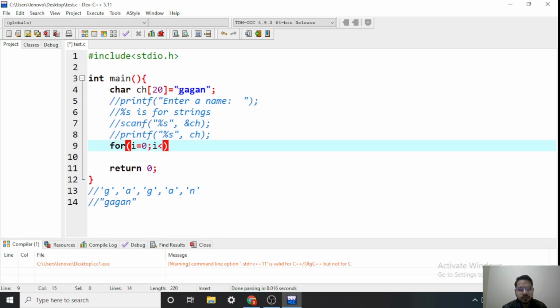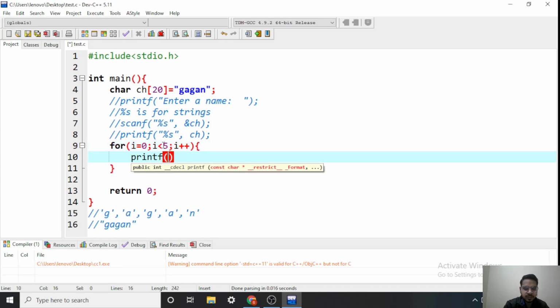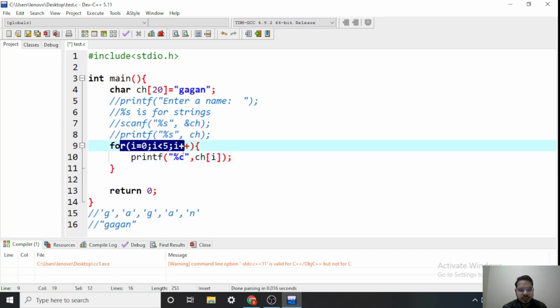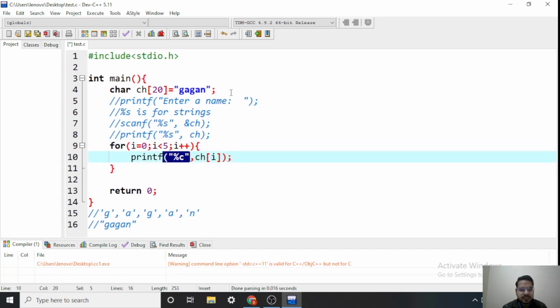For that, we will need the length of the string. So it is of 5 length. So let's do here 5, I plus plus, and then printf. Now we won't take %s this time because we are running a loop and we are printing individual characters. So what will come? %c and then ch of I. So this is how we can do this in the arrays style. I am running a loop and then printing the individual characters.